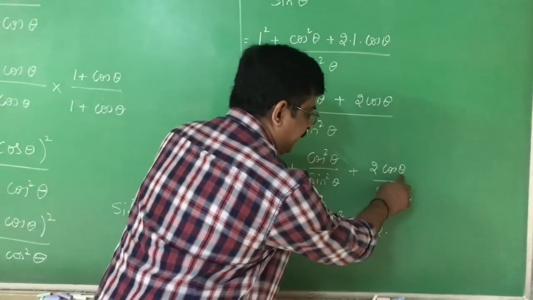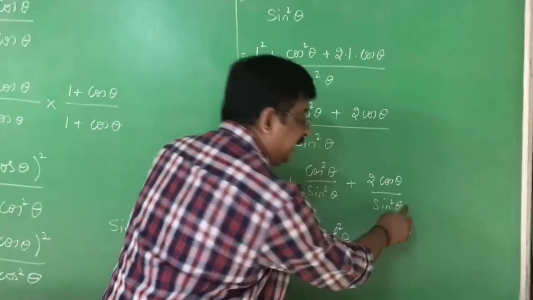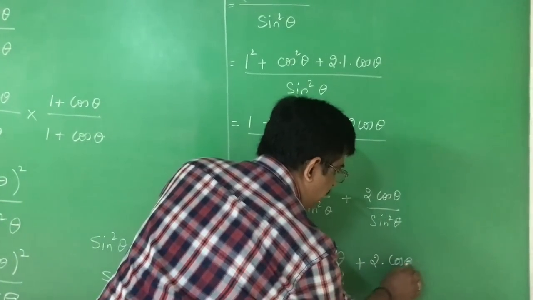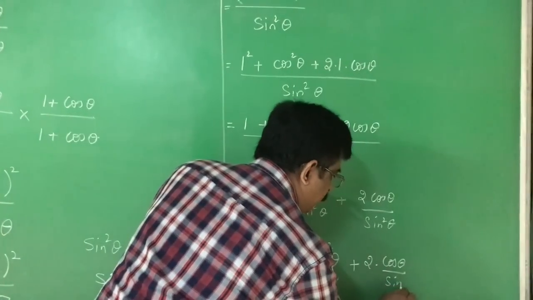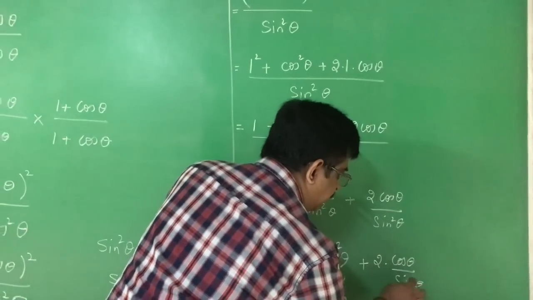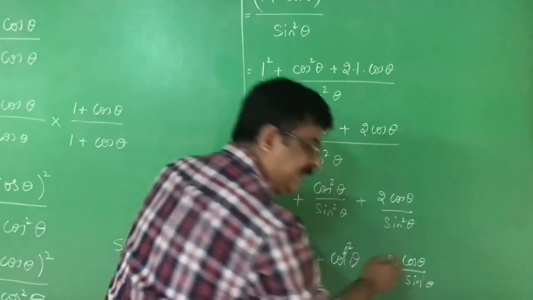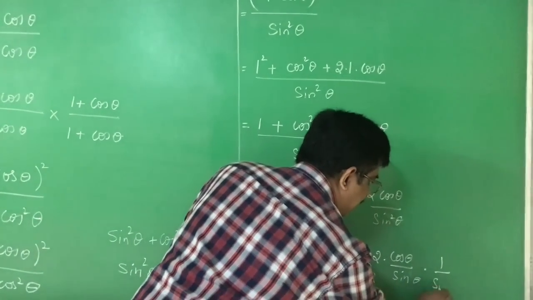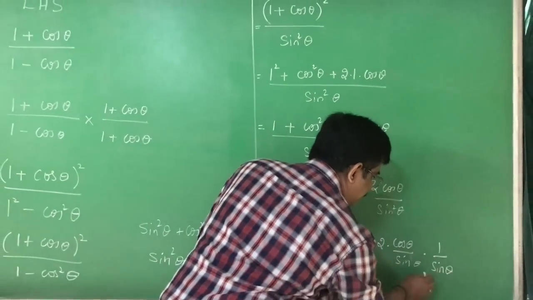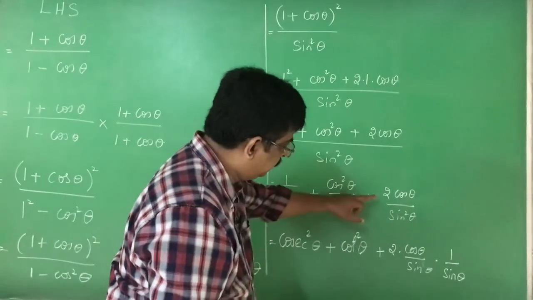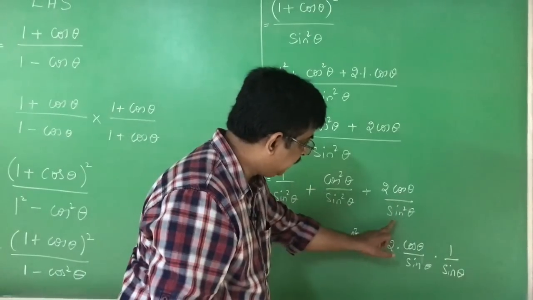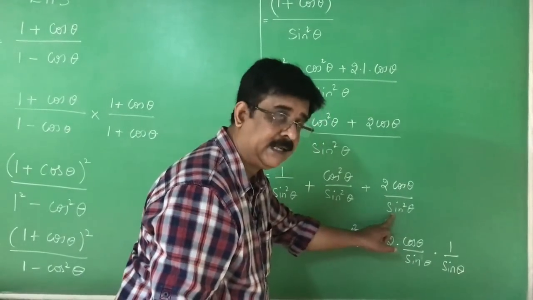Here cos theta is there. Here sin square theta is there. Therefore what I do is cos theta by sin theta, in sin square theta I take 1 sin theta into 1 by sin theta. I modify this. 2 I write it as it is. Cos theta by sin theta I write, not sin square theta, sin theta.